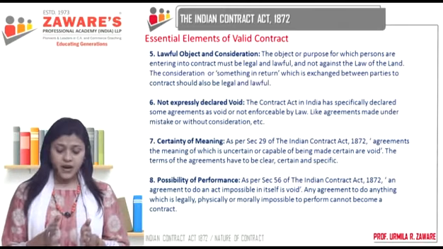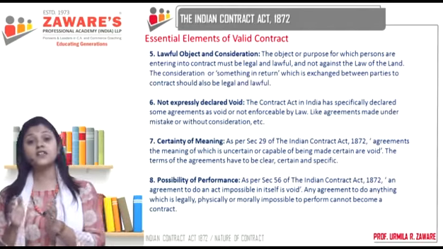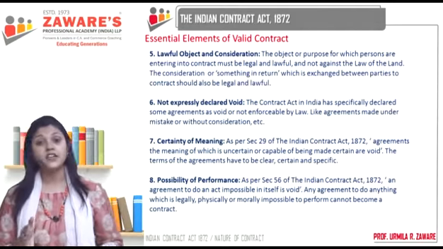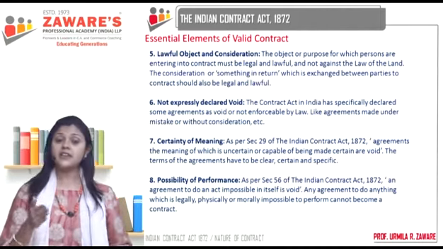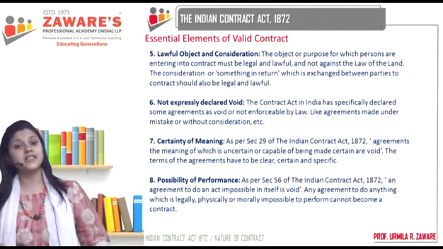Then, the object or consideration of that contract has to be legal and lawful. Okay? And they can enter into such agreements which have not been expressly declared as void by the Indian Contract Act itself.